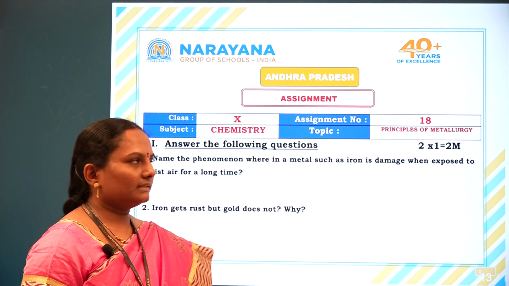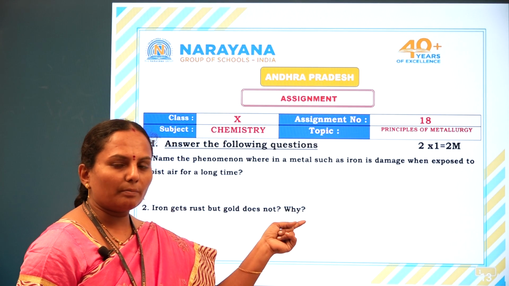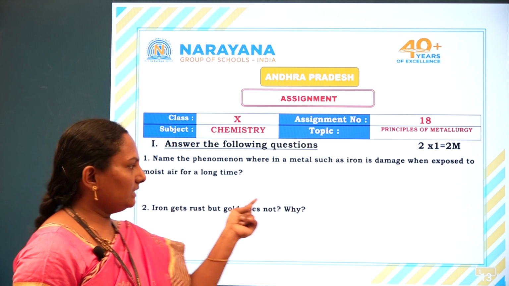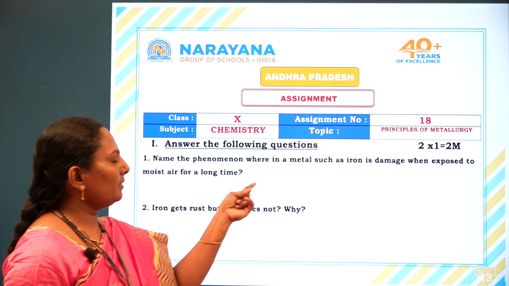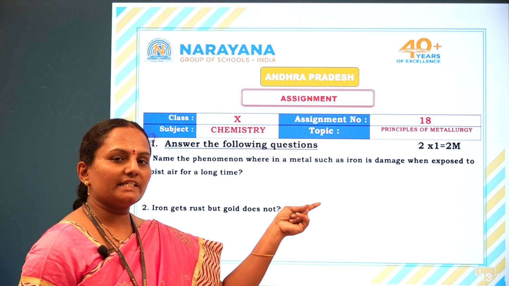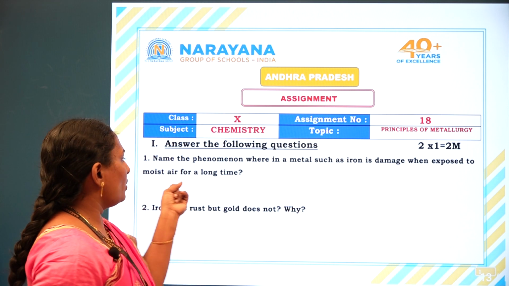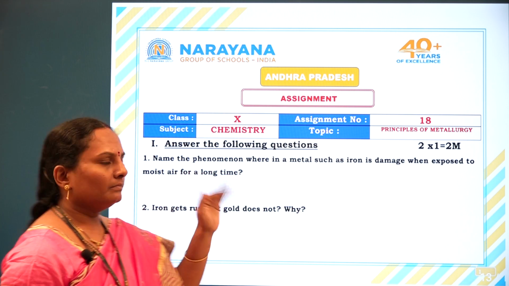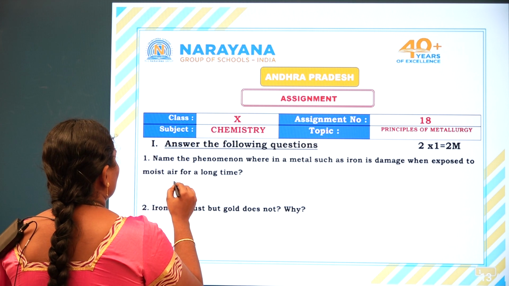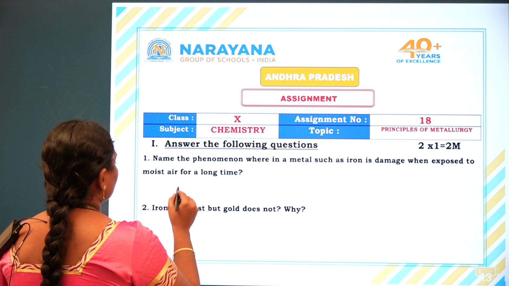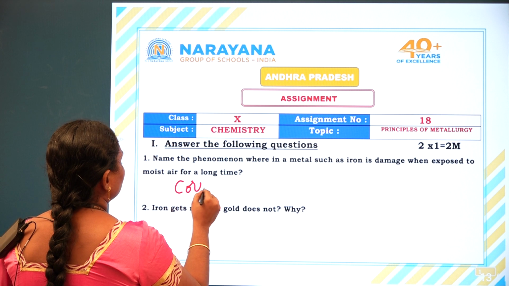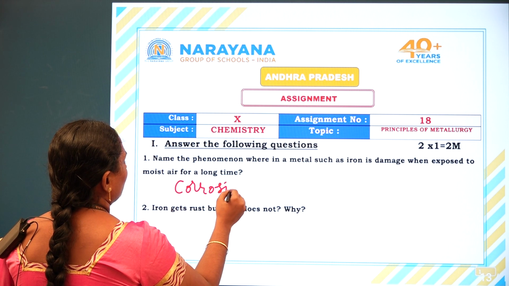Hello children, we are discussing assignment 18 related to the topic principles of metallurgy. In question number 1, name the phenomenon where metals such as iron are damaged when exposed to water, moisture and air for a long time. The phenomenon is called corrosion.